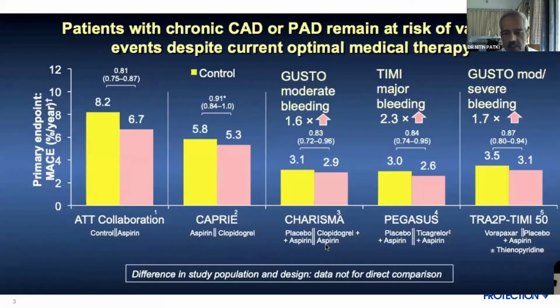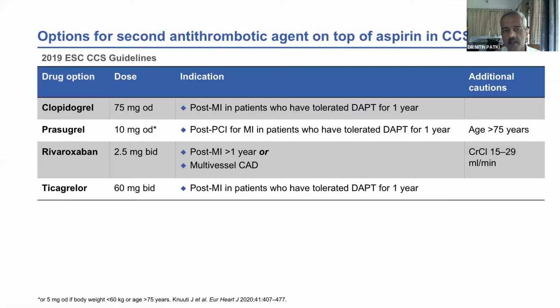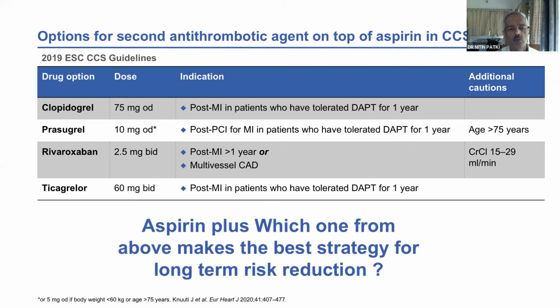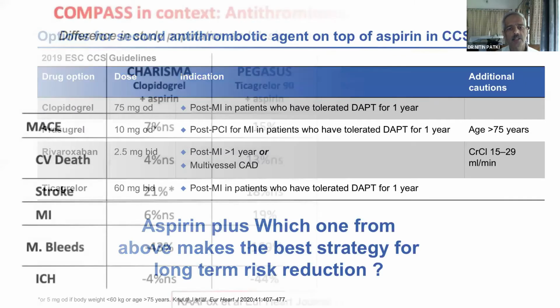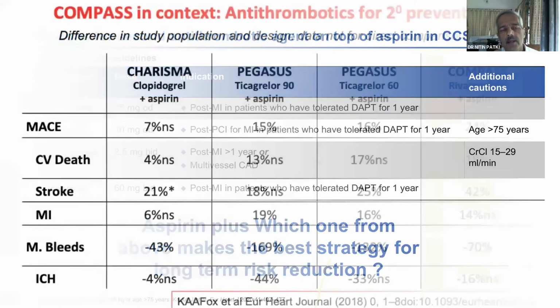And this was the data we discussed, that there was some additional benefit in terms of reduction in mortality every year, but that came at an increased cost of bleeding with both clopidogrel and ticagrelor. So the three agents to be discussed today were clopidogrel, ticagrelor, or rivaroxaban. Prasugrel, as we discussed, does not have much data beyond the first year of life. So what do we add to this armamentarium?